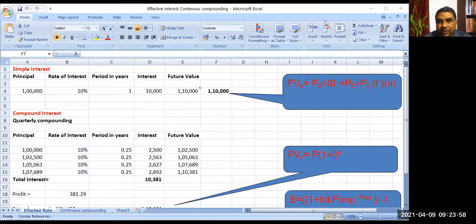Yeah. Are you able to see an Excel file? Yes, sir.